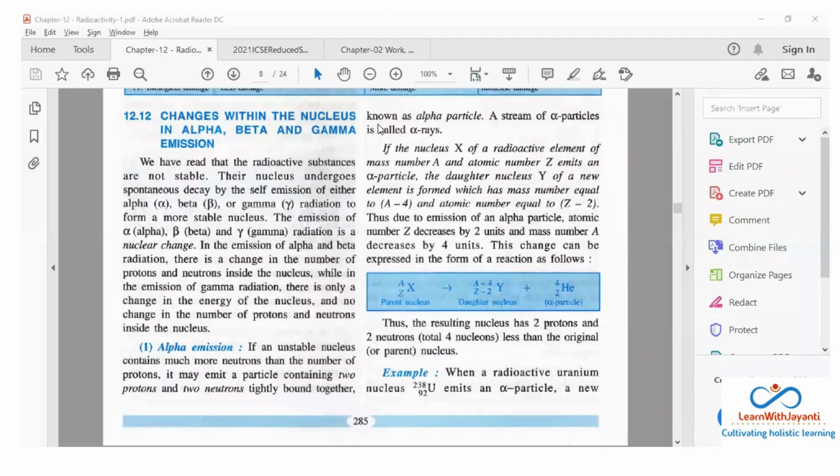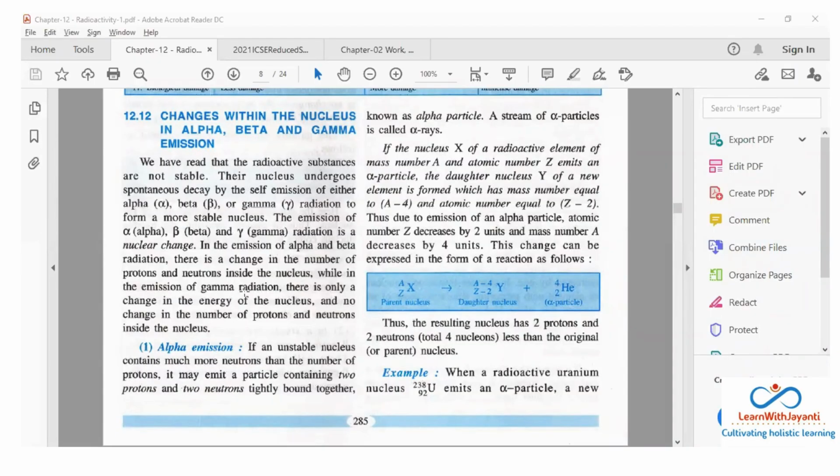Okay. Now, what happens exactly when the radiations are coming out? The emission of alpha, beta, and gamma radiation is a nuclear change. That means whatever changes are happening, it is happening inside the nucleus. Now, in emission of alpha and beta radiation, there is a change in the number of protons and neutrons inside the nucleus. Okay. That means there is something else happening. Protons will not increase, protons will decrease. Okay, neutrons will also decrease.